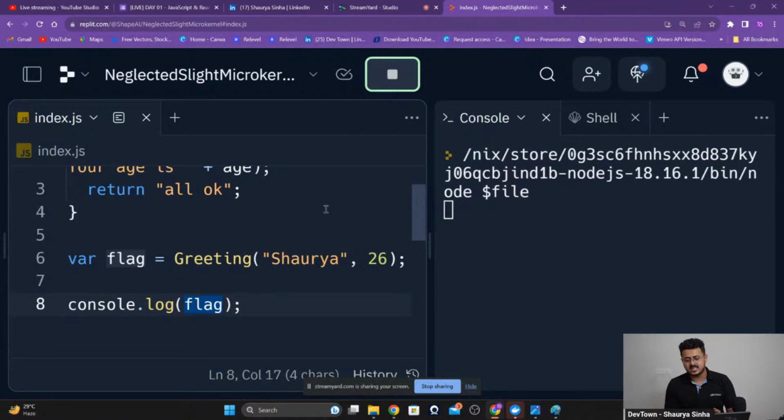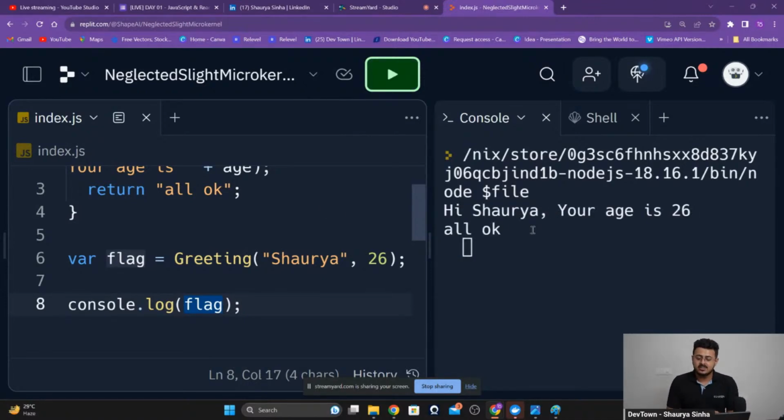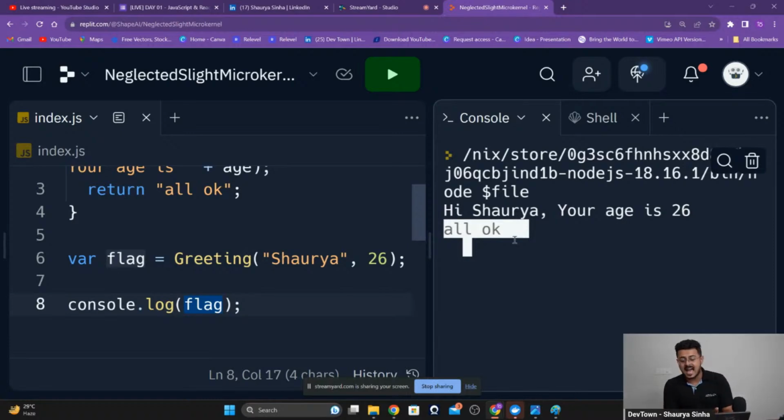So we run this. As you're able to see, we are getting hi Shaurya, your age is 26, and our variable flag contains all okay inside of it. Are you guys able to understand this? Please let me know.